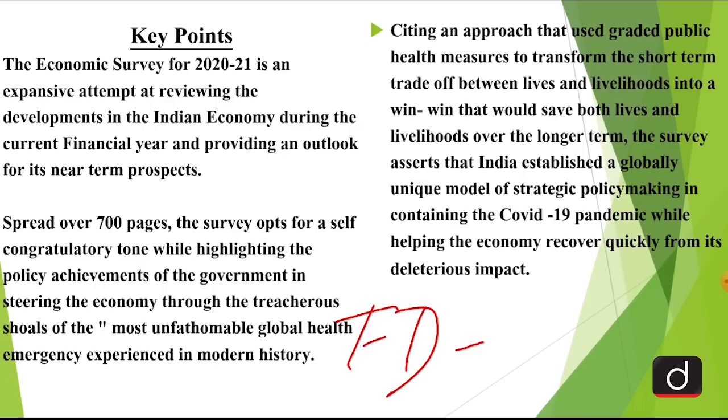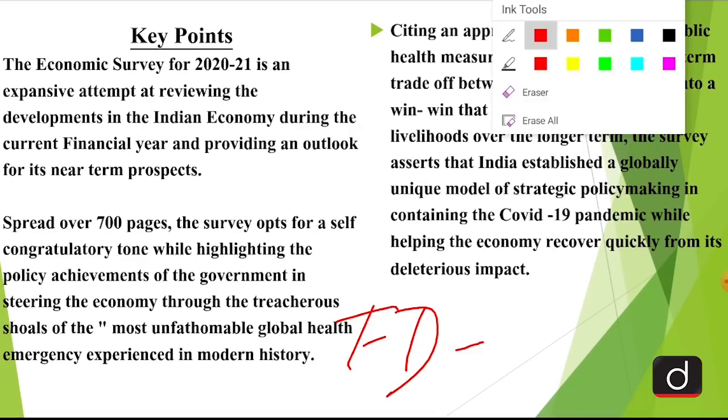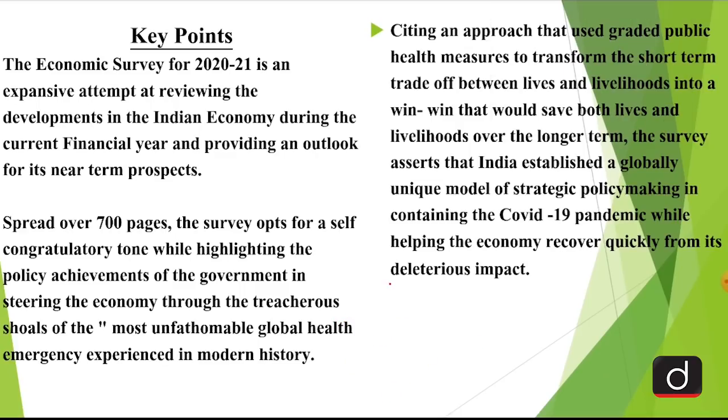Now, as of January 8, the union government has borrowed a total of around 10.72 lakh crores, which is 65% more than what it had borrowed in the corresponding period in the previous year.